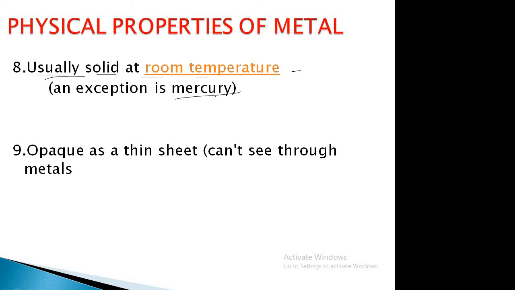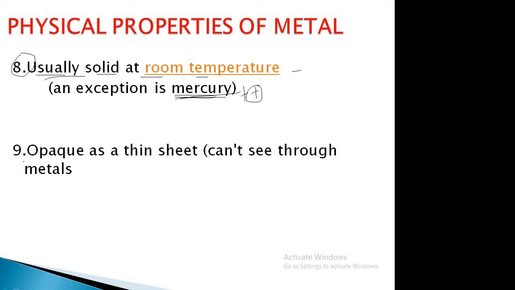We know that mercury is used in the thermometer to measure the temperature, and this mercury is a liquid metal. Why do we use mercury in the thermometer? Because it has capillary action; it can rise in the tube. So mercury is used as an element in thermometers to measure the temperature. So mercury is exceptional. Okay, this is the 8th point.